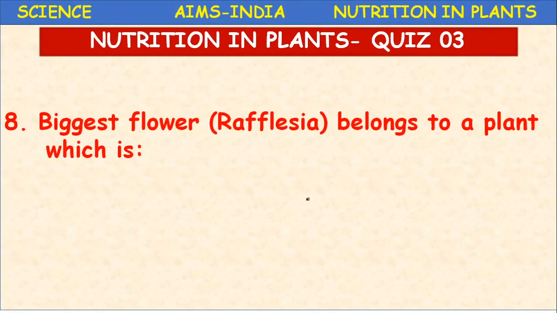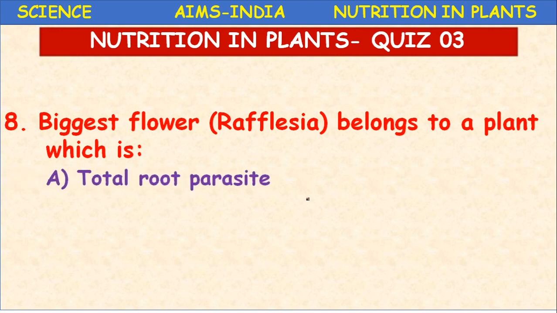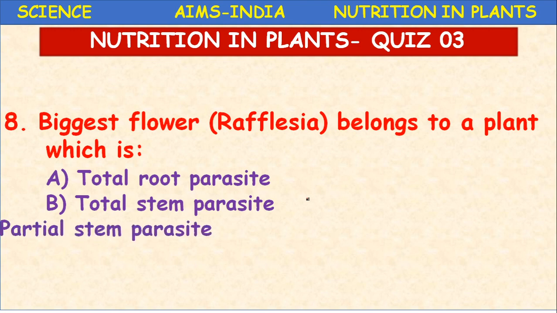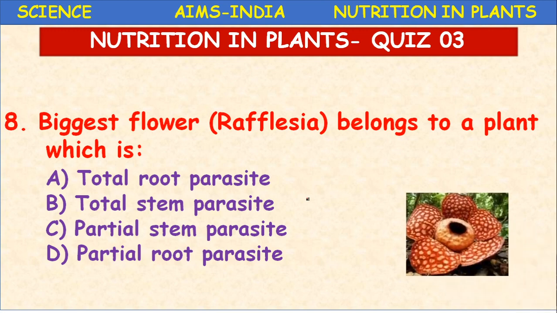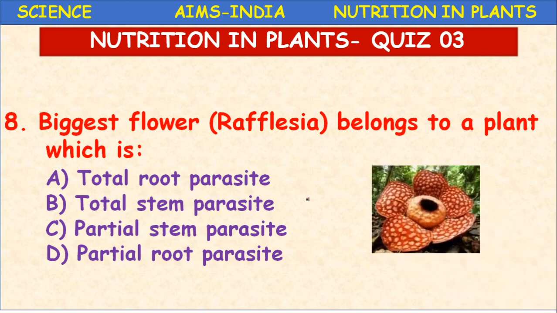Next, the biggest flower, Rafflesia, belongs to a plant which is total root parasite, total stem parasite, partial stem parasite, or partial root parasite. So this is Rafflesia.